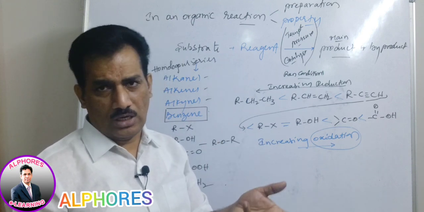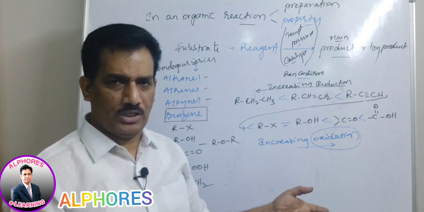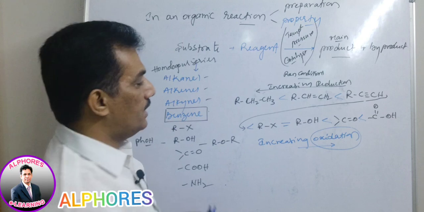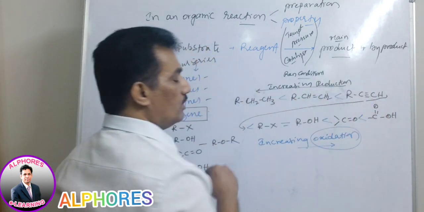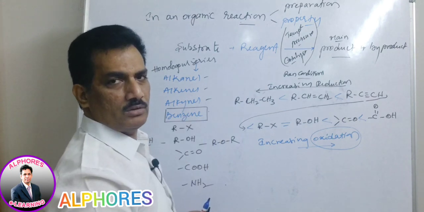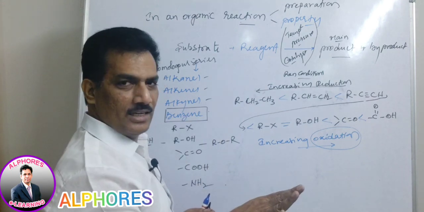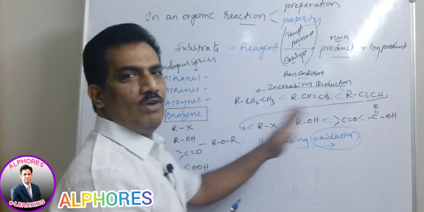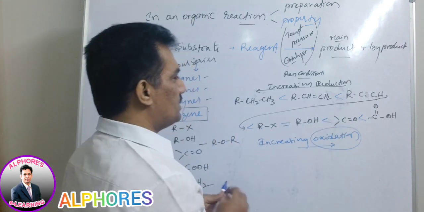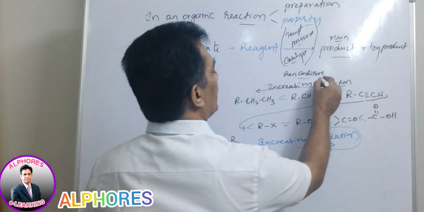Halogen addition is an oxidation by one definition, and already we know addition of oxygen is also an oxidation. Like that, oxidation processes are involved when we are preparing the succeeding compound from the preceding compounds. In case we are preparing the preceding one from the succeeding one, can you guess what the process will be? It is nothing but reduction.